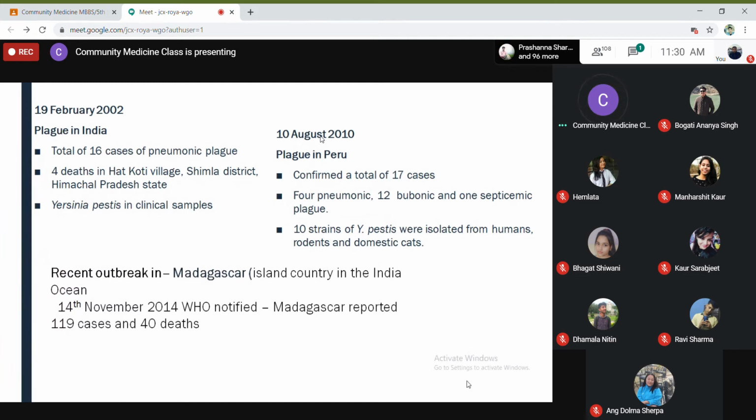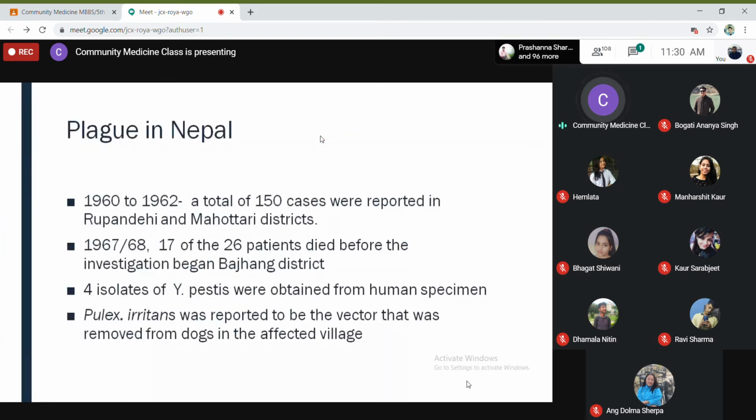So in Nepal, I couldn't find much, but this is the only thing that I found: that from 1960 to 1962, a total of 150 cases were reported in Rupandehi and Kapilvastu districts. And in 1967 to 68, 17 of the 26 patients died before the investigation began in Baglung. So it was first seen in Rupandehi and Kapilvastu districts, and then in 1967 in the Baglung district. And 4 isolates of Yersinia pestis were obtained from human specimens.